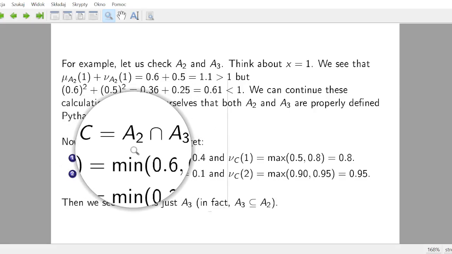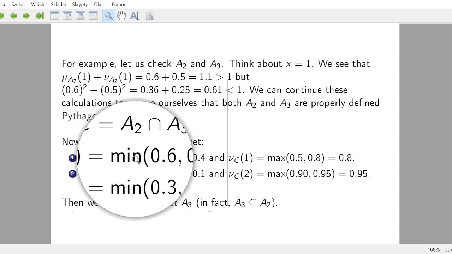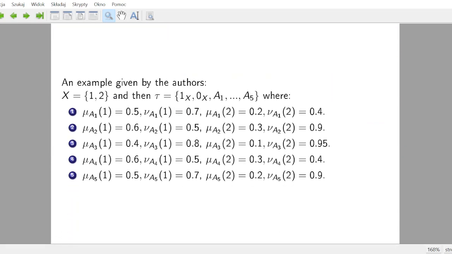Here I calculated their intersection, A2 and A3. Okay, you can see using minimum and maximum functions, and in fact it seems that the resulting set is just C. Well, in fact you can check that the resulting set C is just A3, and you can check that A3 is contained in A2, so as we could expect, the intersection of A2 and A3 returns exactly A3. Of course, it doesn't prove that the family visible here is closed under finite intersection, but of course you can check other cases too, and then for unions.